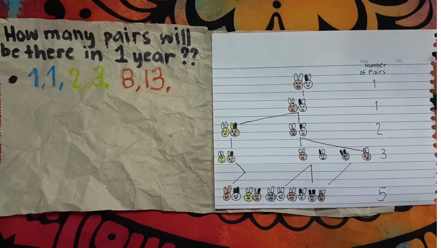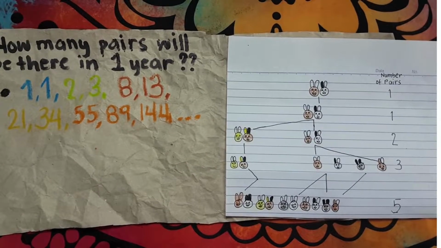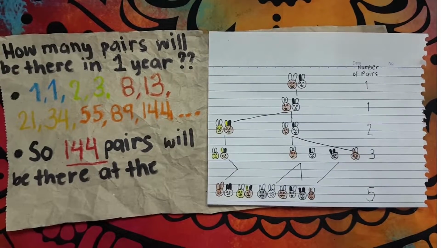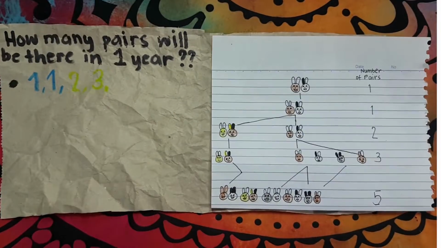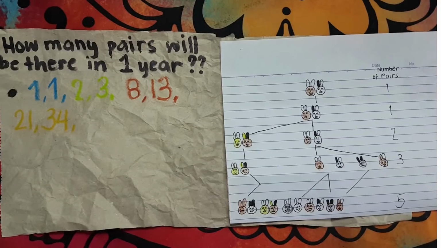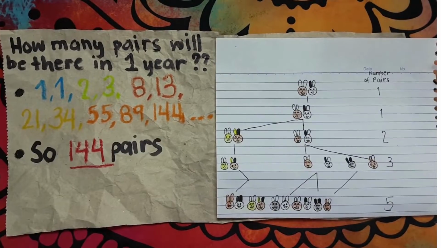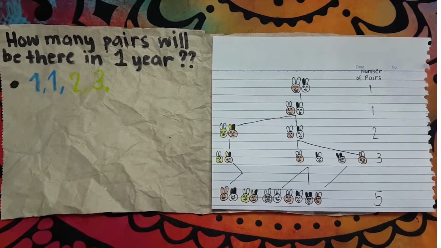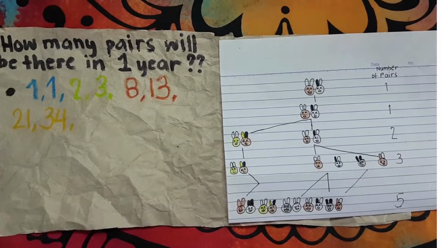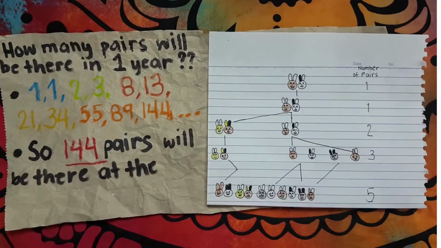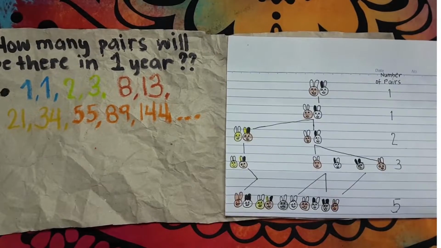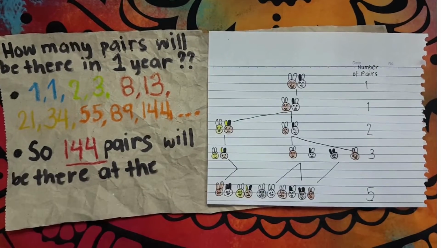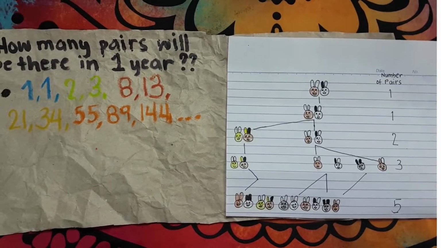Okay, using the illustration of the Fibonacci sequence, how many pairs will there be in 1 year? Don't forget the simple rule. Before we get the next term, we will add the last two terms. 1, 1, 2, 3, 5, 8, 13, 21, 34, 55, 89. Before the 12th term is 144. So therefore, 144 pairs will be there at the end of 1 year.